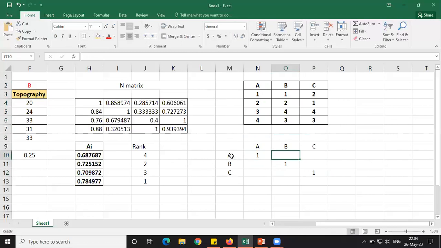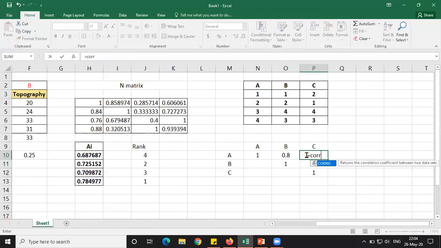Now I have to compare A to B. So what I have to do is equal to CORR, correlation: array one means this A part, comma, this B part I am going to select, close the bracket, enter. I get 0.8. Similarly, correlation for A to C: A array, comma, C array, close the bracket, enter.